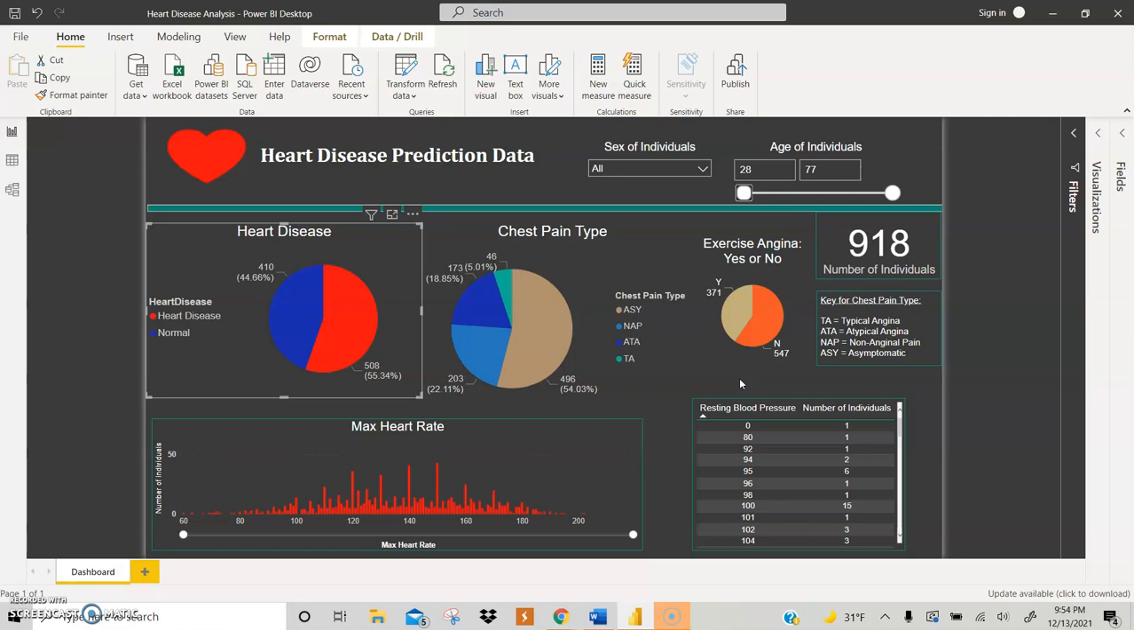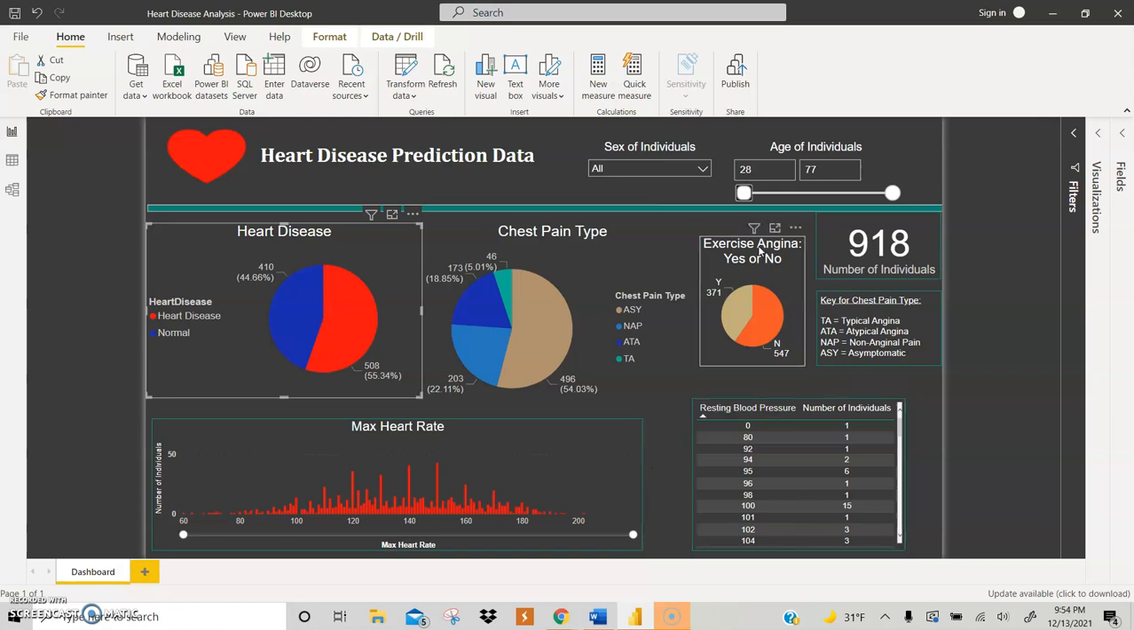But what was really interesting was that a lot of cases indicative of heart disease were asymptomatic, which is kind of scary because they did not have the typical chest pain. They actually had no chest pain at all. So that was really interesting to see. And then also the heart rate and the resting blood pressure didn't really play a role in correlating with heart disease or not, but it still is nice to look at just in case.